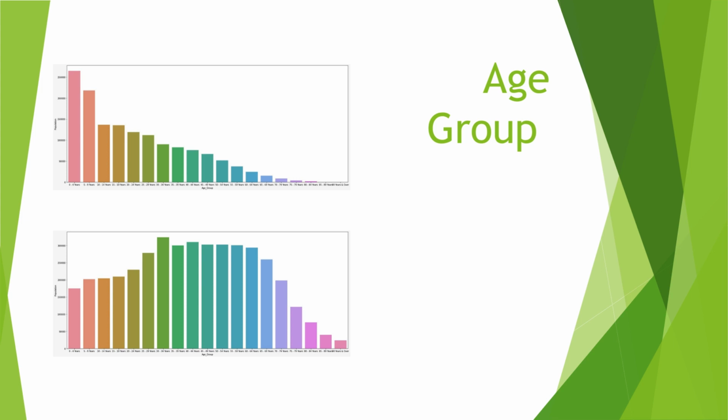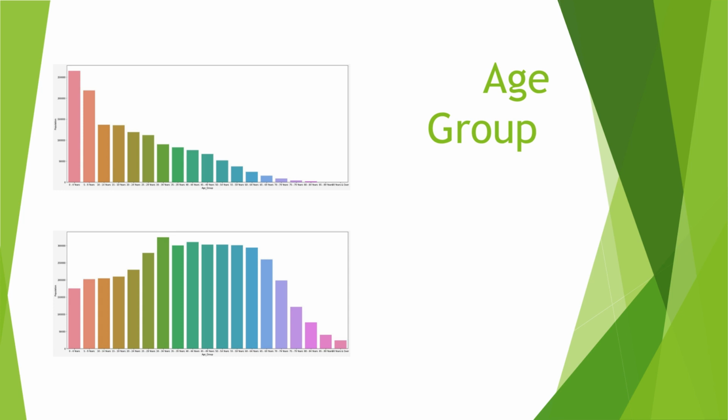In this slide, we can see the age group versus the population, where the x axis is represented by the age group and the y axis is represented by the population. The one on top is for the year 1957, and the one below represents the year 2023.